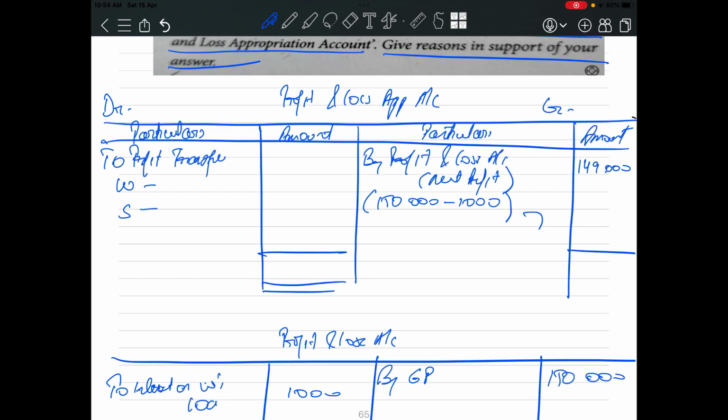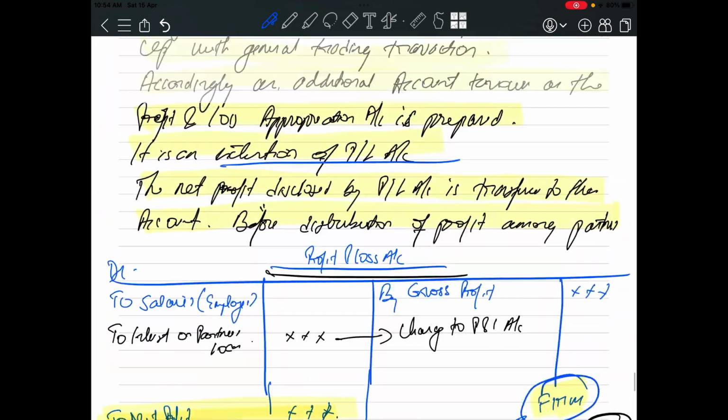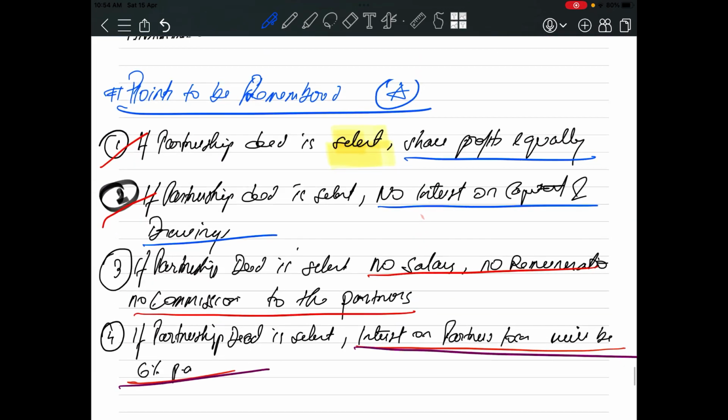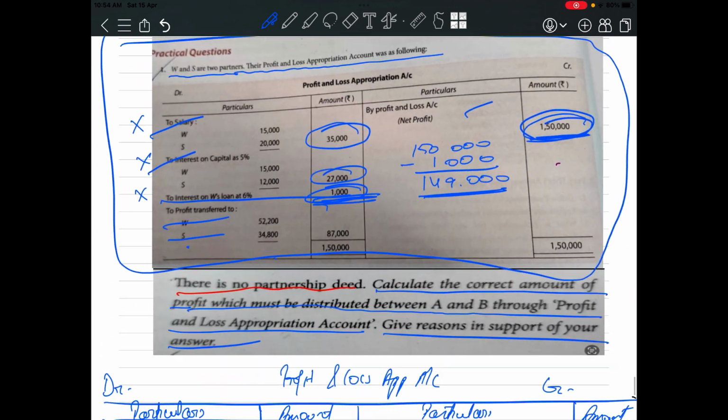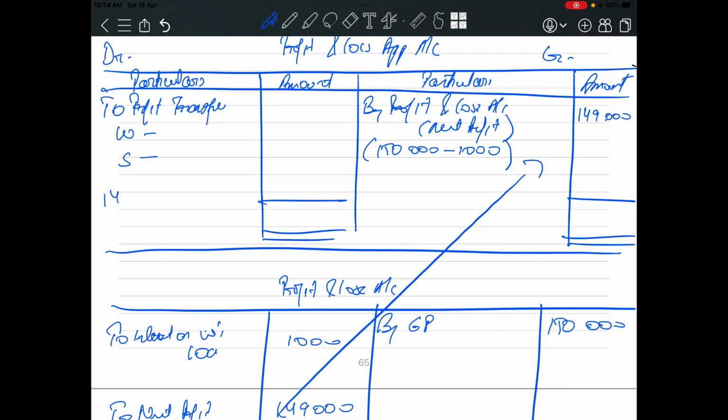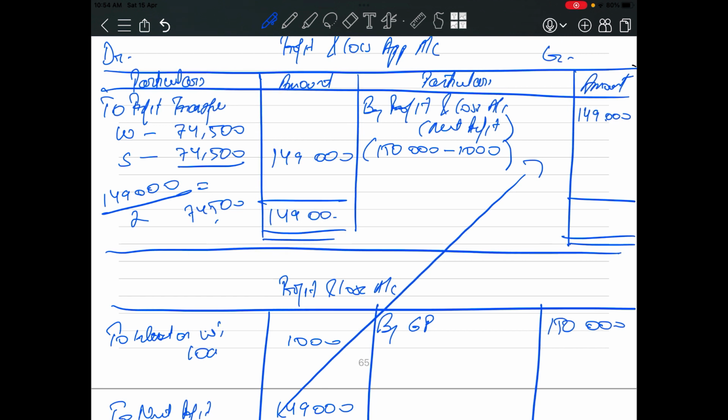Now the partnership deed is silent, nothing is mentioned regarding the partners' profit sharing ratio. So I have told you what the rule was: if nothing is mentioned, we will share profits equally. So what is the divisible profit? 1,49,000 is the divisible profit. This will be shared between the two partners. If I divide by 2, the answer will be 74,500. So each partner will get 74,500, 74,500. In this way my P&L appropriation account will be closed. Okay, very simple and very easy.